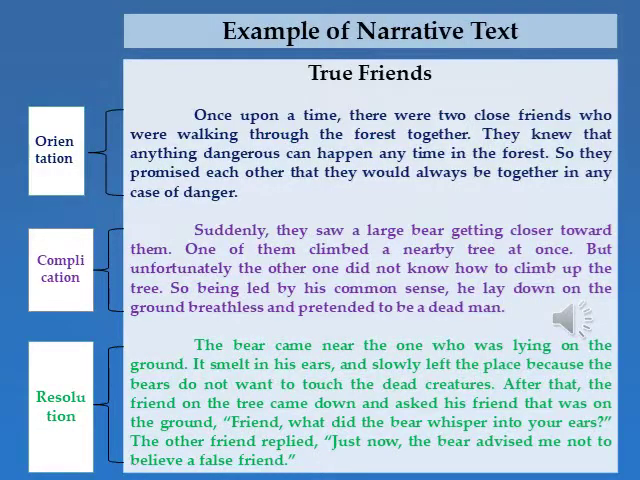This is the example of narrative text. It is a story about true friends. Nah, di paragraf pertamanya itu adalah orientation, yang dimana ada pengenalan tokoh dan latar cerita.